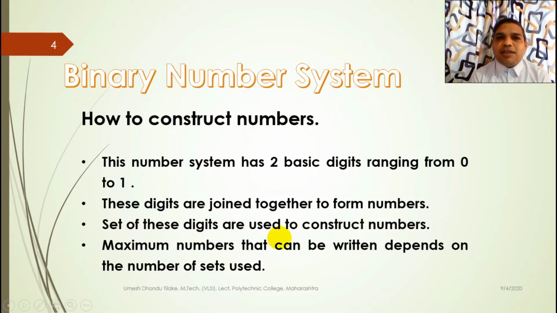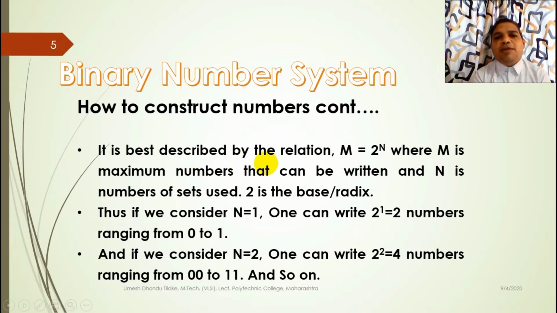How many numbers we can write depends on the formula. Let us see which formula it is. It is best described by the relation m is equal to 2 power n. In the previous video I told the formula m is equal to 10 power n, because in that case the number system was decimal. Here the number system is binary, the base is 2, that is why I have taken the base 2. M is equal to 2 power n, where 2 is the base of the binary number system. And m is what? M is the maximum number of numbers that can be written, and n is the number of sets used.